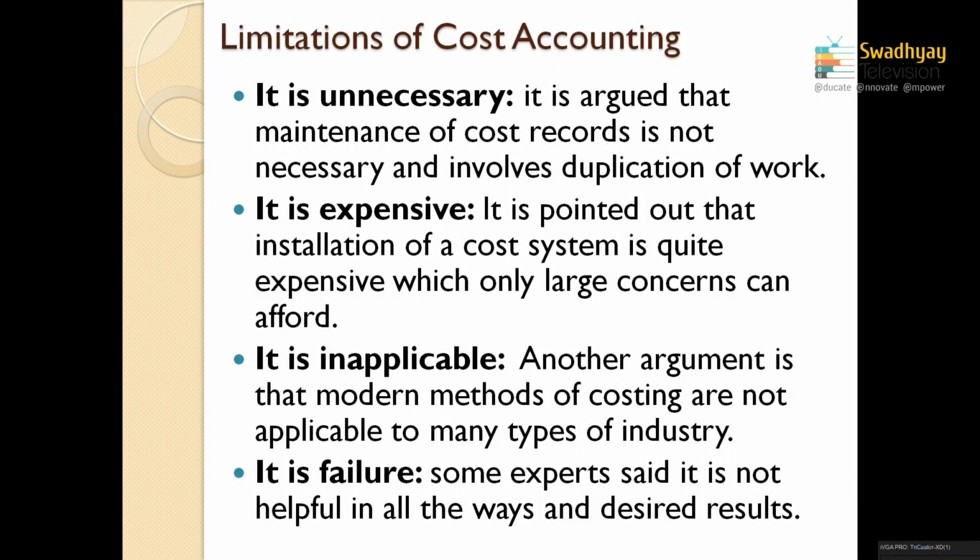The next is that it is inapplicable. Why is it inapplicable? Because there are many methods adopted. If you have certain modern methods to adopt, to identify, to reduce the cost and control the cost, it is fine. But if you have a specific system to apply in your organization, it may be difficult, and that is why their argument is that it is inapplicable. Why is it inapplicable? Because with your type of business, you may not have a proper system to apply in your organization.